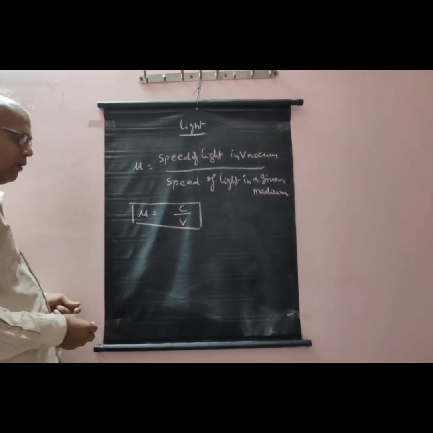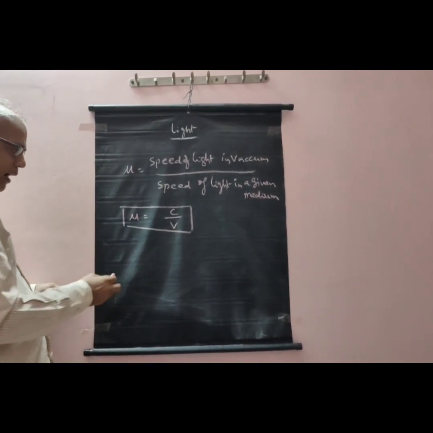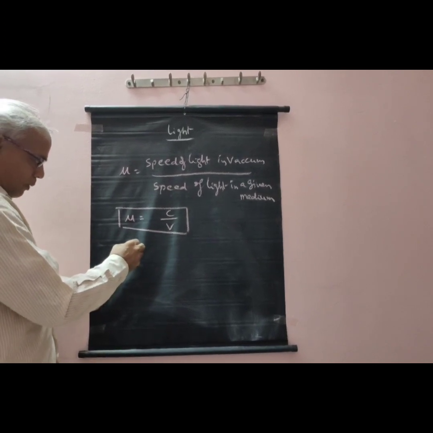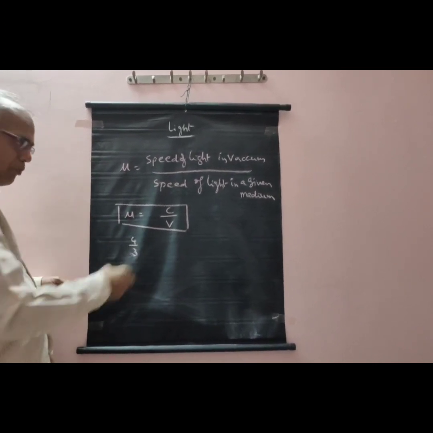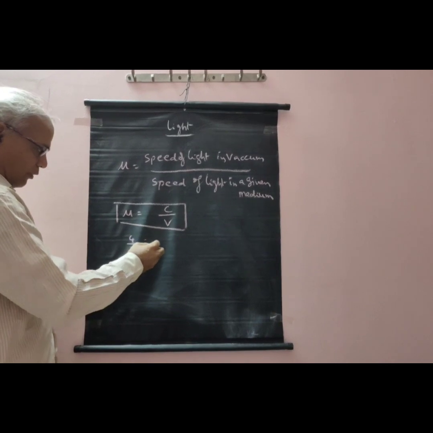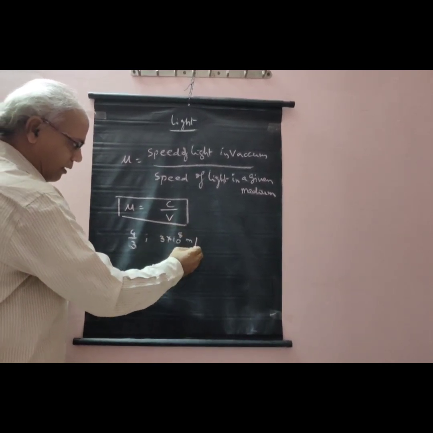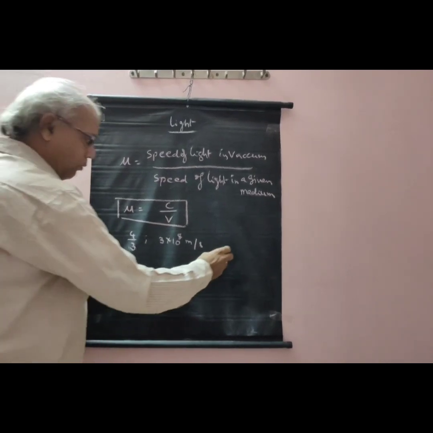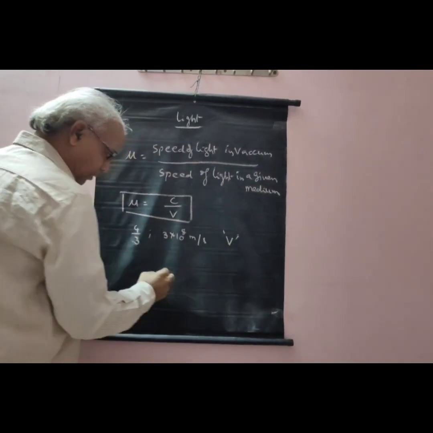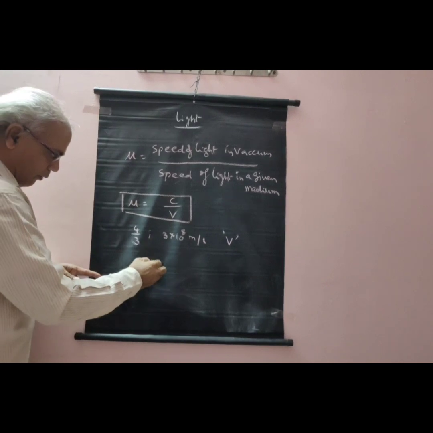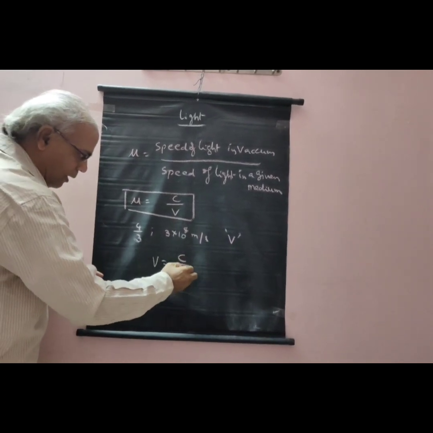Suppose water has a refractive index of 4 by 3 and the speed of light in vacuum is 3 × 10^8 meters per second. So the speed of light in water, v, using this formula, v is equal to c by mu.